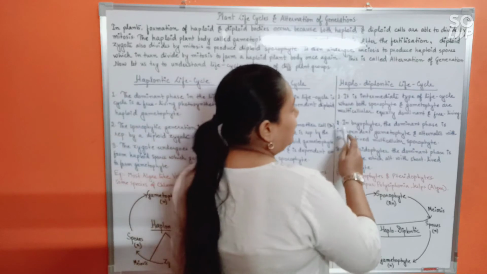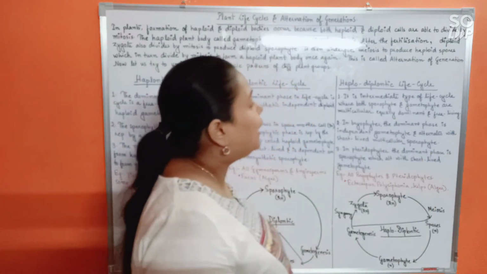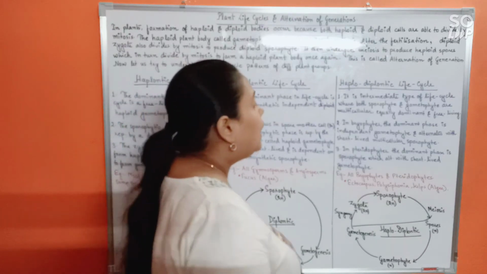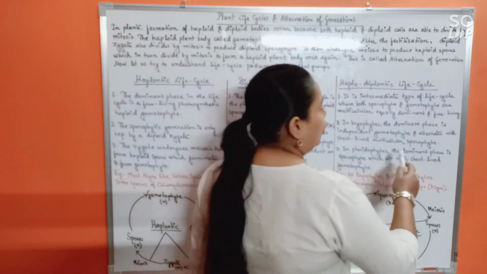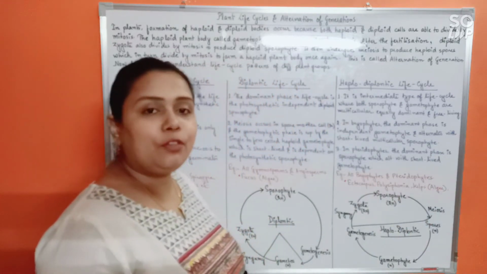So see here, in bryophytes, the dominant phase is independent gametophyte and alternates with short-lived multicellular sporophyte. Likewise, in pteridophytes, dominant phase is sporophyte which alternates with short-lived gametophyte.